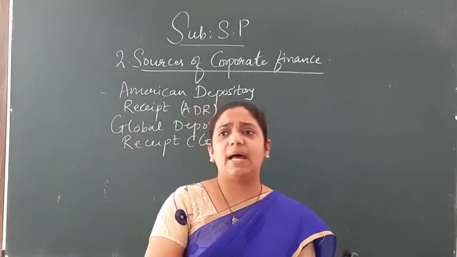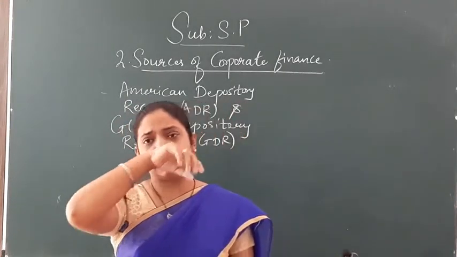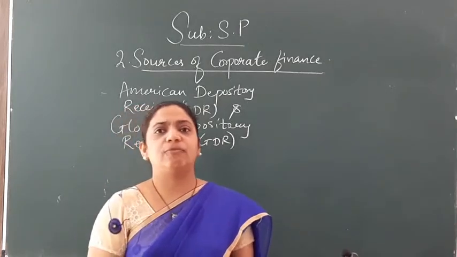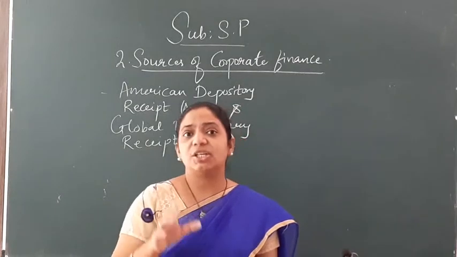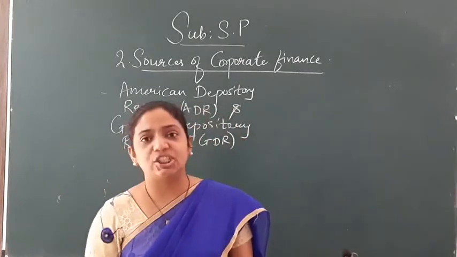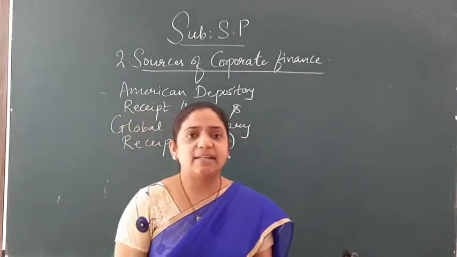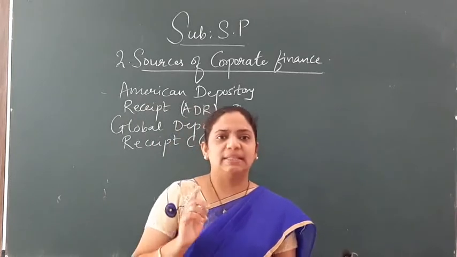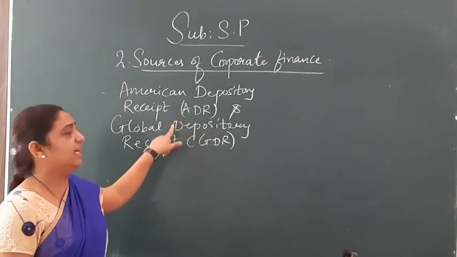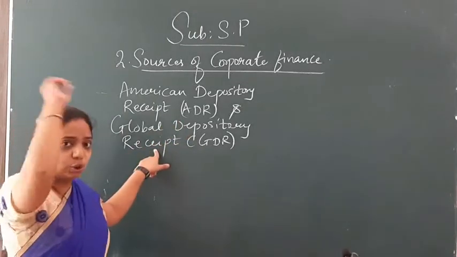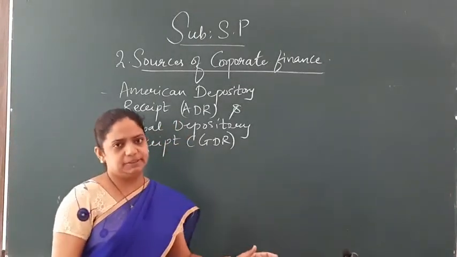Directly you cannot follow whatever the rules and regulations are there. But when you want to list the shares in the foreign stock exchange indirectly, at that time you can go through ADR, American Depository Receipt, and GDR, that is Global Depository Receipt.